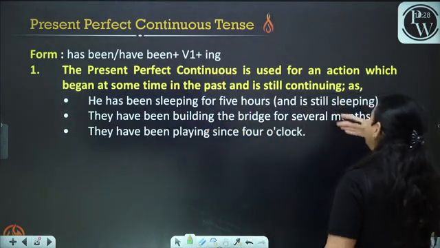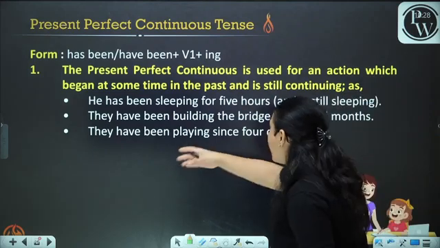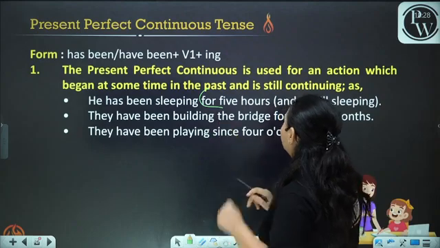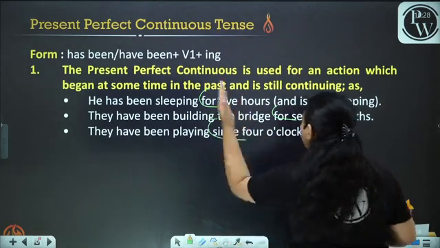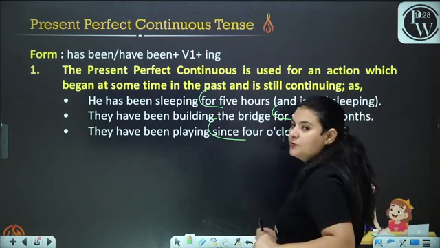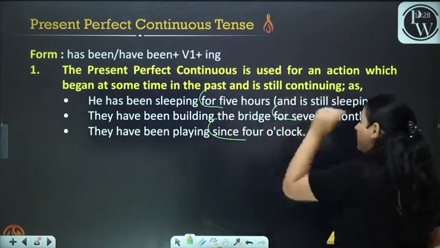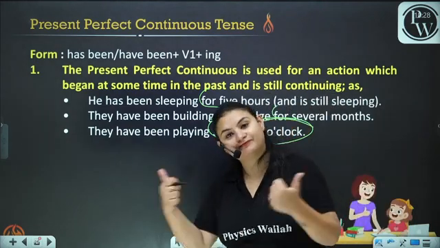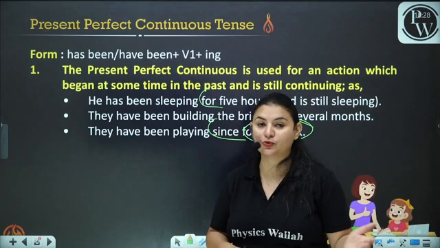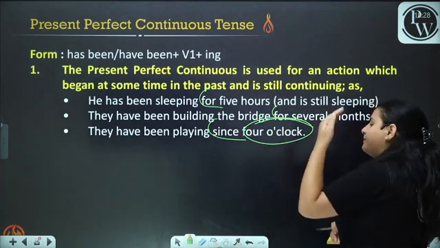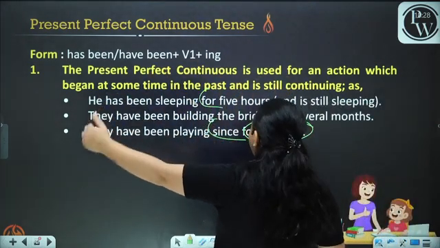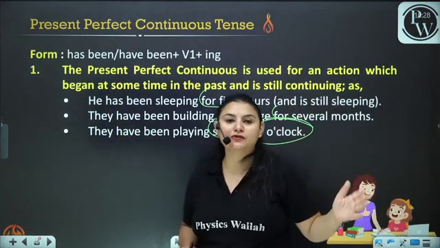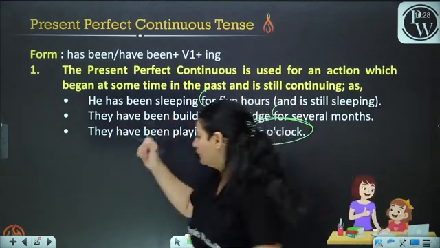They have been building the bridge for several months. They have been playing since 4 o'clock. Here also we can see the difference between for and since. Here we are talking about the duration, that is why we have used for. But in this case we are talking about a particular time, 4 o'clock, that is why we have used since. This began at a particular time in the past, and it is still continuing, that is why we have used the present perfect continuous form.